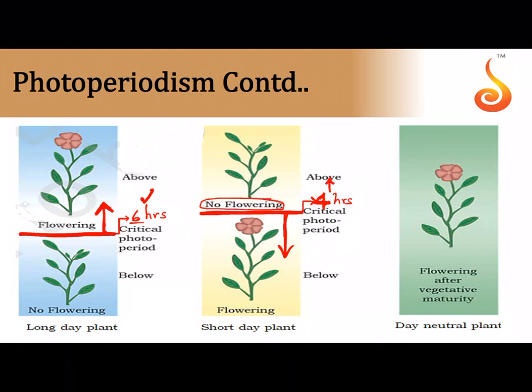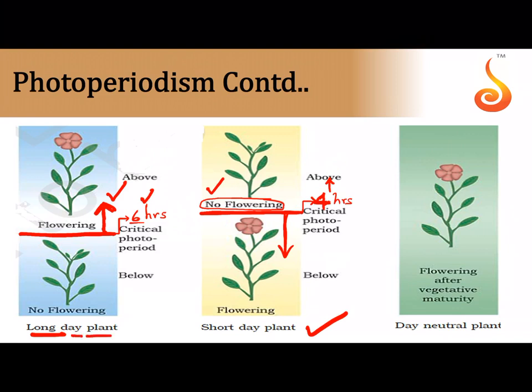So always make sure that in a long day plant, the light duration must exceed the critical photo period. In a short day plant, the light duration must not exceed the critical photo period. Did you understand? Because short day plants want less light and more darkness. Long day plants require more light and less darkness. So for long day, you have to give it light for more than 6 hours in this example. It should exceed the 6 hour bracket, which is the critical photo period. Here it should not go beyond the 4 hour bracket, which is the critical photo period.